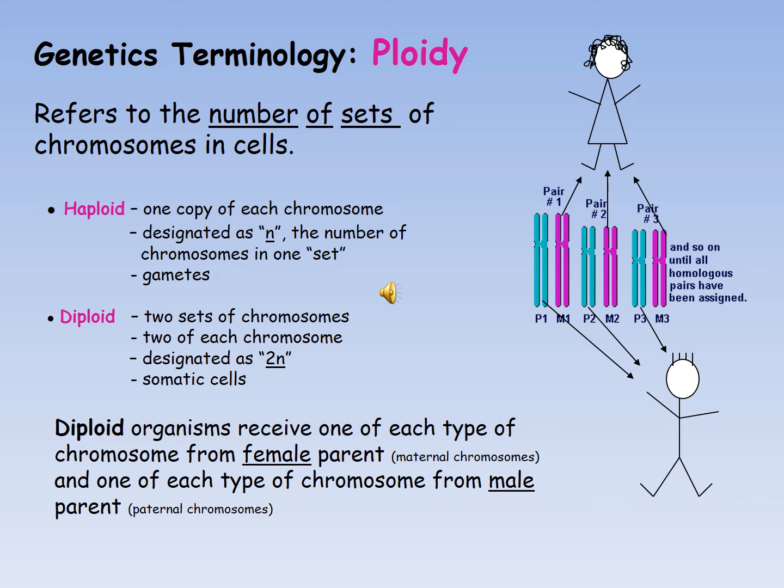Diploid organisms receive 1 of each type of chromosome from each parent. That is, diploid organisms receive half the chromosomes from the female parent, while the other half of the chromosomes they receive from the male parent, that is the father. So in simple words, a diploid organism receives half the chromosomes from its mother, while the other half it receives from its father.